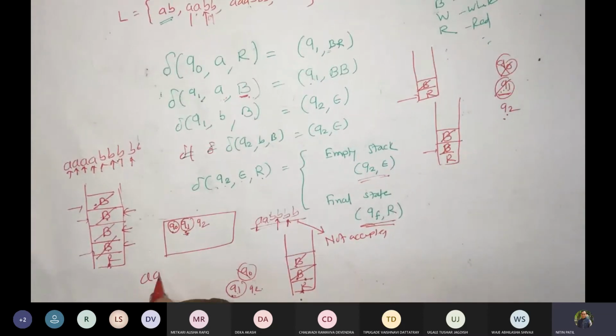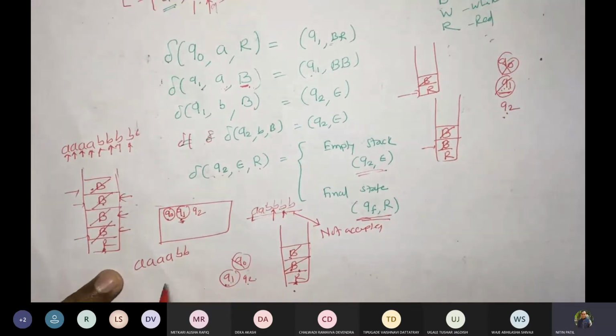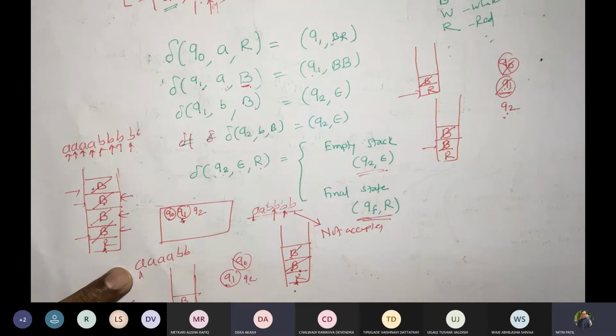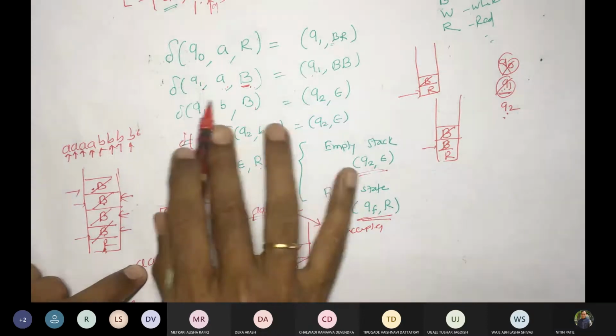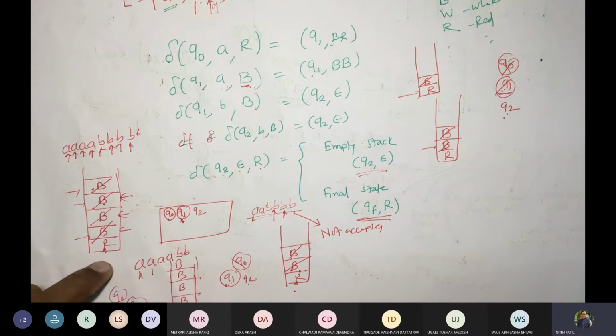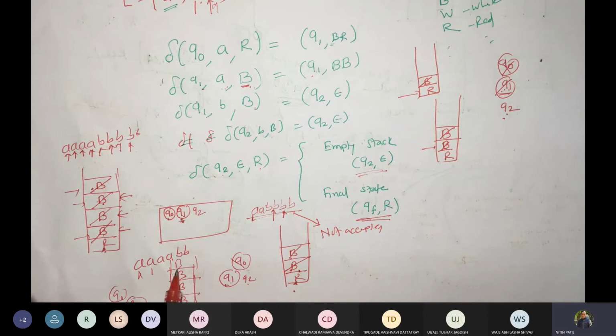Now, how about more A's and fewer B's? Correct, more A's and fewer B's. What should happen? R. How many pushes would be there? Q0 A R. What will happen? Q1 B R, correct? Q1 A B, Q1 B B, Q1 A B, Q1 B B. How many A's were there? 4. So how many pushes are there? 4, correct? Now Q1 B B. What is Q1 B B?